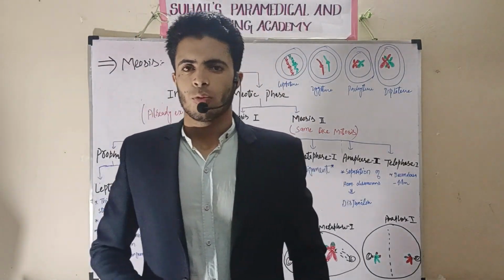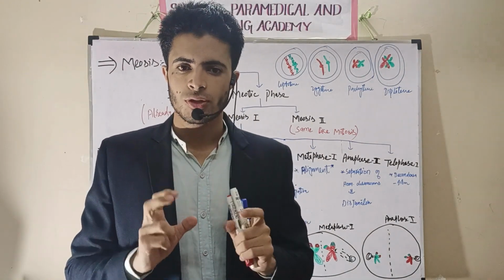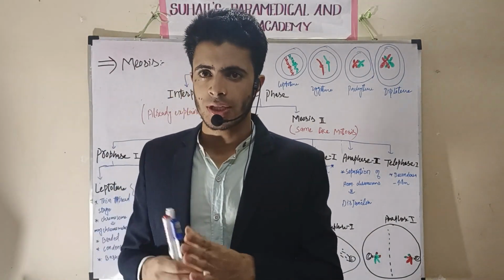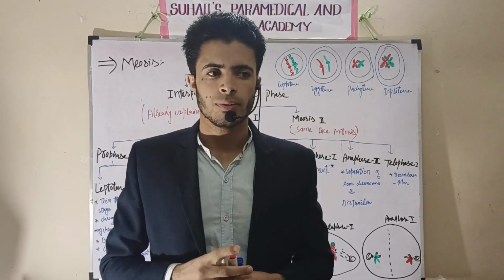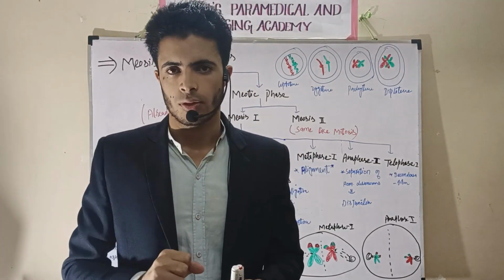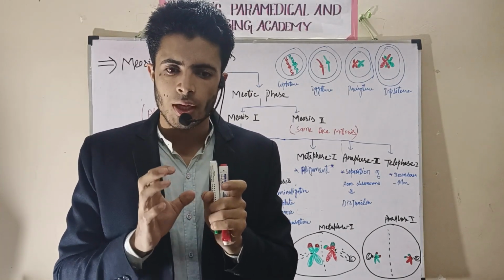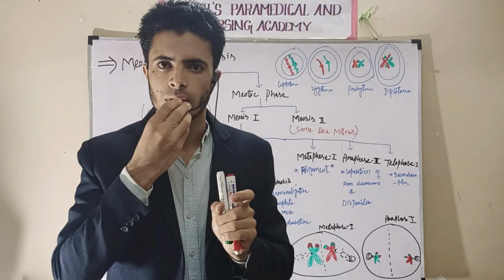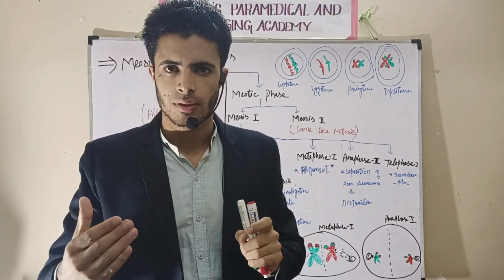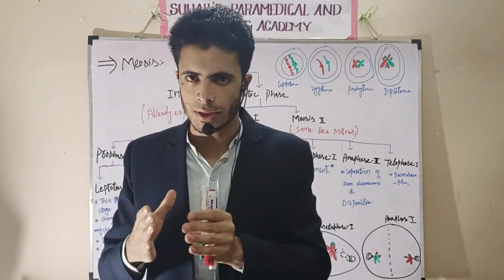In the previous lecture, I was explaining about mitosis. In mitosis, we were explaining about the cell cycle and cell division. In cell cycle and cell division, I have explained about mitosis. Cell cycle and cell division is a process, the process of cell division. Cell division means the cells divide. Simply, cells will divide in the body.